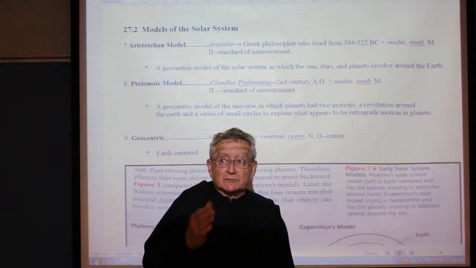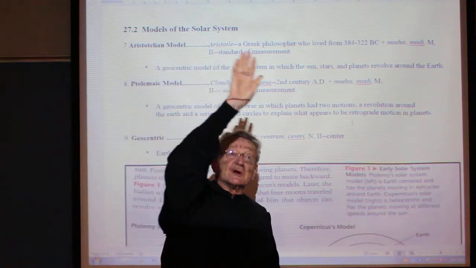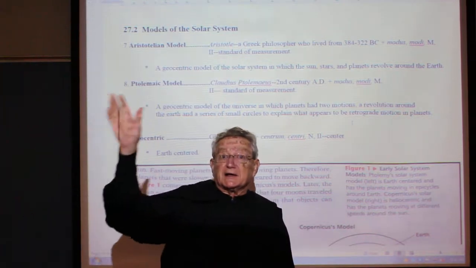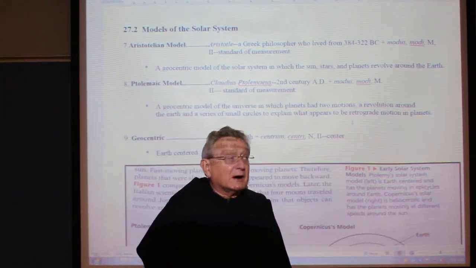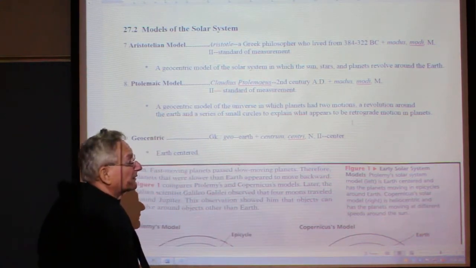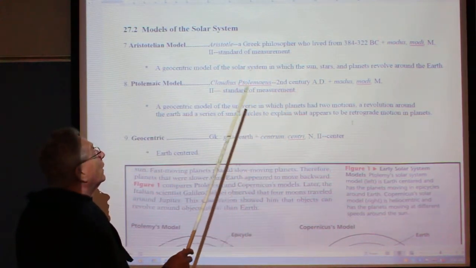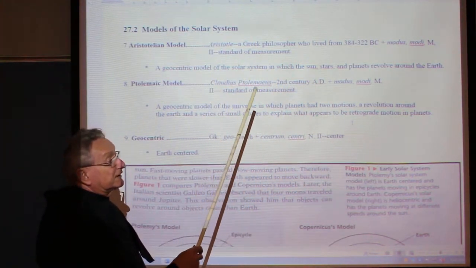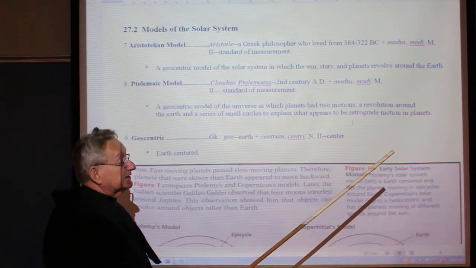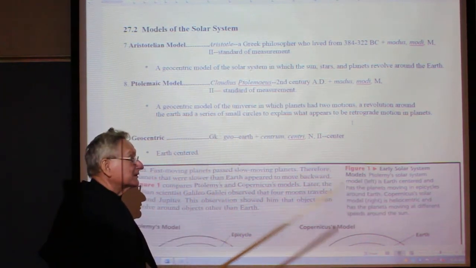It looks like every morning the sun comes up and goes around and settles. It looks like the sun, from simple observation, goes around. But the problem with that is you can't explain why sometimes those other wandering planets like Mars or Venus sometimes are an evening star, sometimes they're a morning star that you can see out.